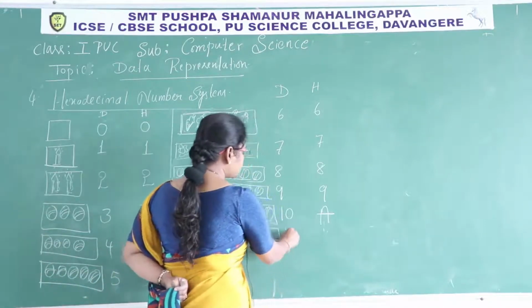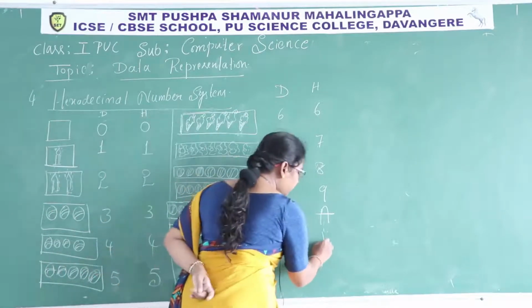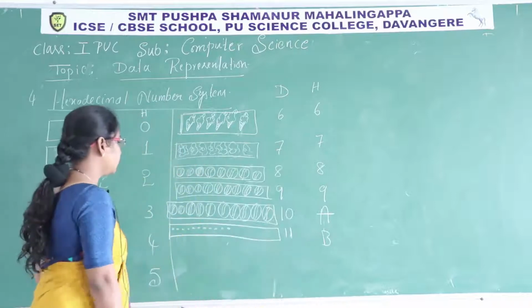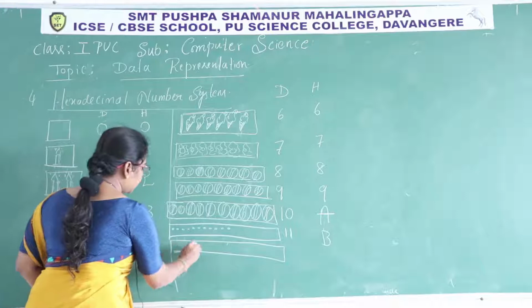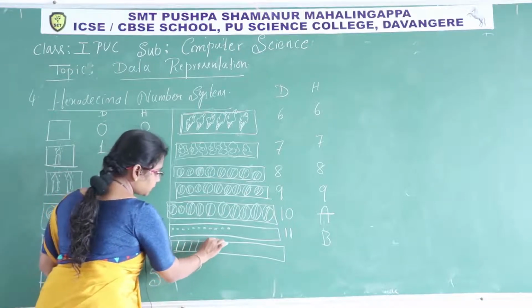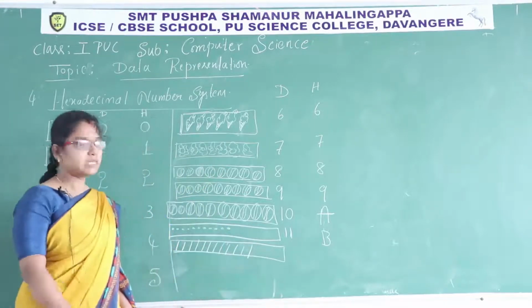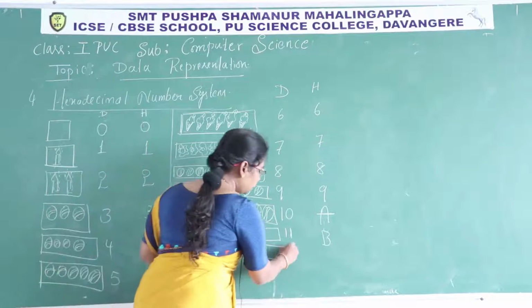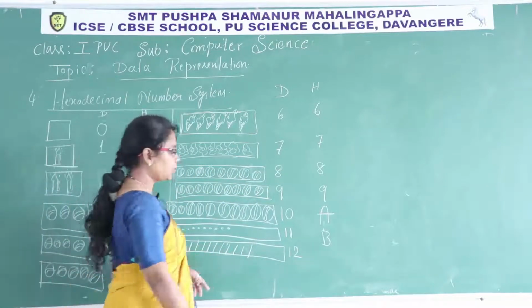In hexadecimal, we have to write B. If 12 sticks are there, 1, 2, 3, 4, 5, 6, 7, 8, 9, 10, 11, 12, how to write the number in decimal? 1, 2. In hexadecimal, C.